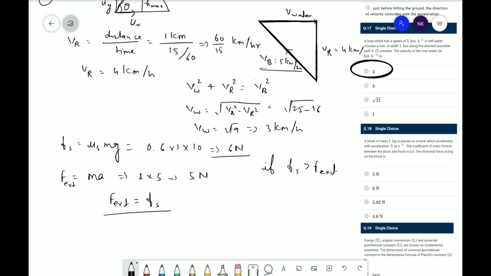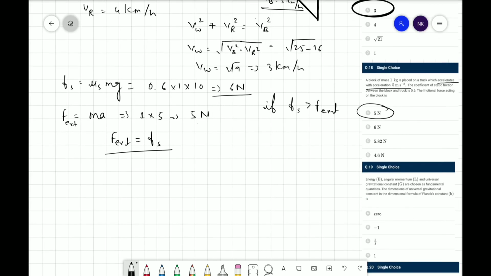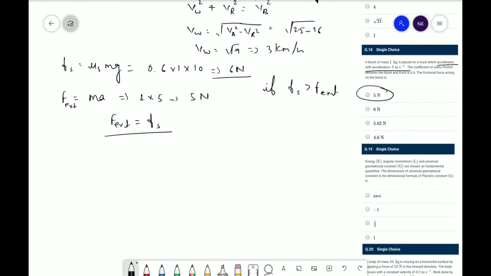So the correct answer will be 5 Newton, not 6 Newton, because look here, the object starts to accelerate, so the object is accelerating. If the object is not accelerating, it means it has a frictional force of 6 Newton, but it is accelerating, therefore its frictional force cannot be greater than the external force. Okay, therefore the correct answer is 5 Newton, not 6 Newton.